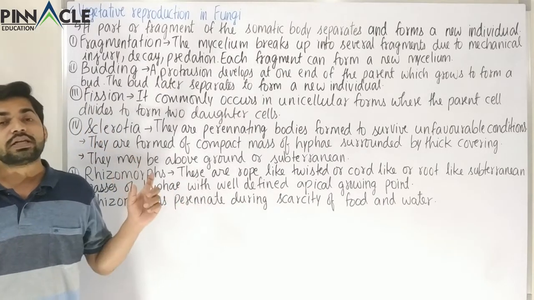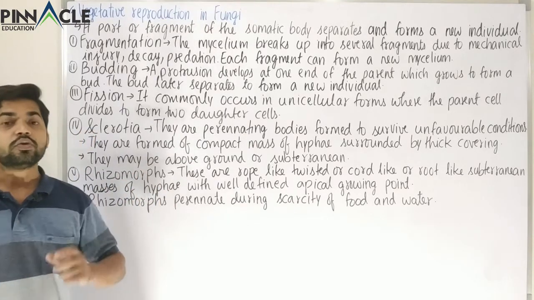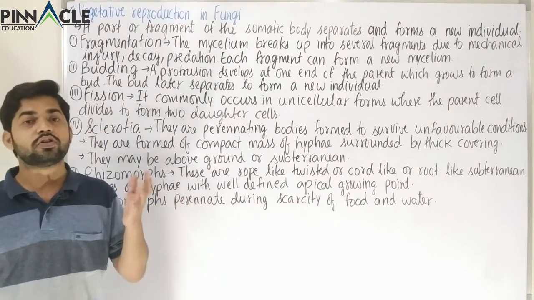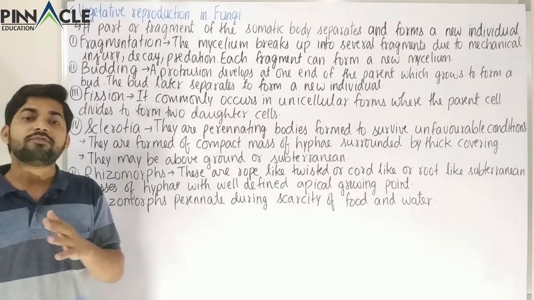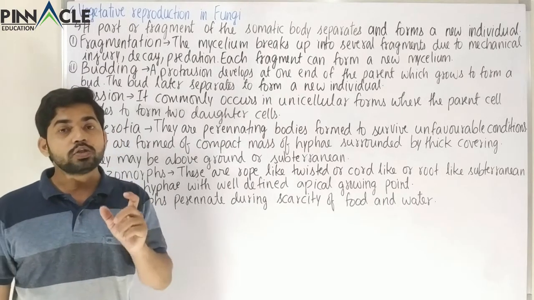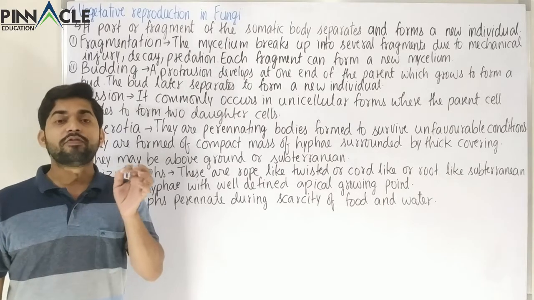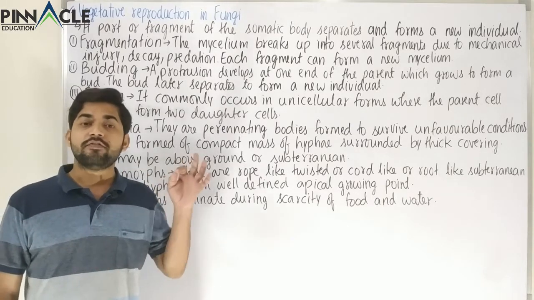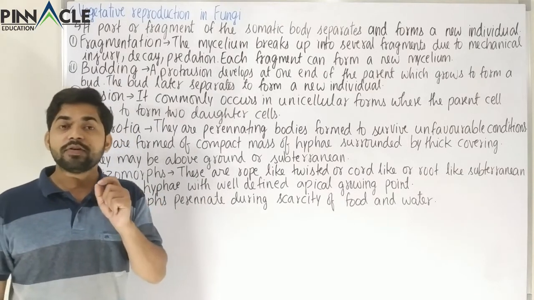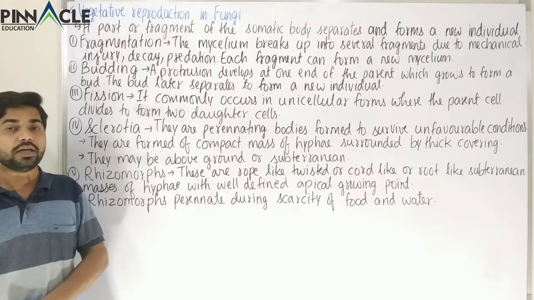We are going to study vegetative reproduction again in the kingdom Plantae. There also we'll study various structures like rhizomes, corms, stolons, runners, and various other structures. Those are also certain fragments or parts of the plant. So wherever we study vegetative reproduction, we have to remember that it will occur through some parts or some fragments of the parent body.